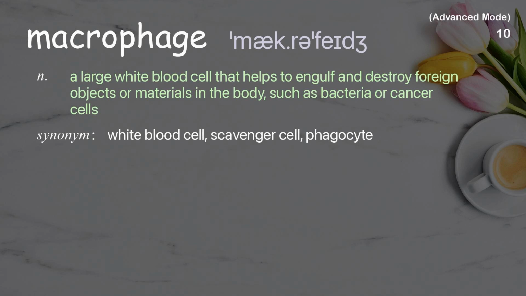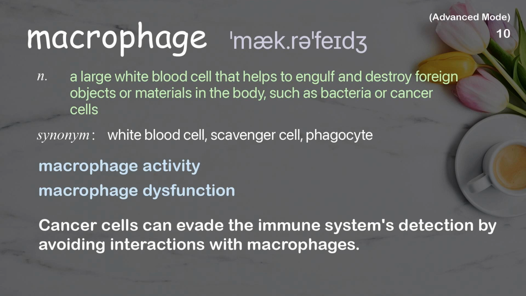Macrophage. A large white blood cell that helps to engulf and destroy foreign objects or materials in the body, such as bacteria or cancer cells. Examples: Macrophage activity, macrophage dysfunction. Cancer cells can evade the immune system's detection by avoiding interactions with macrophages.